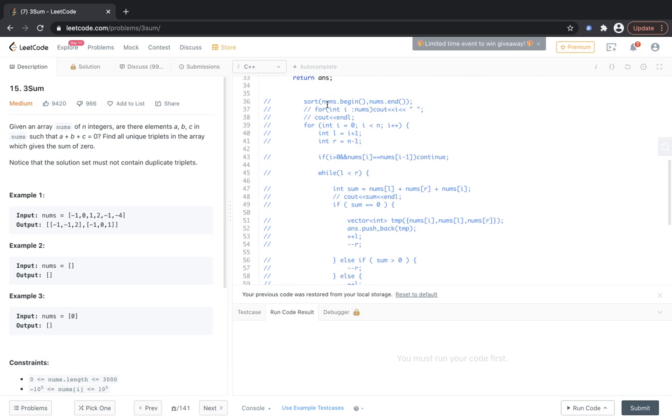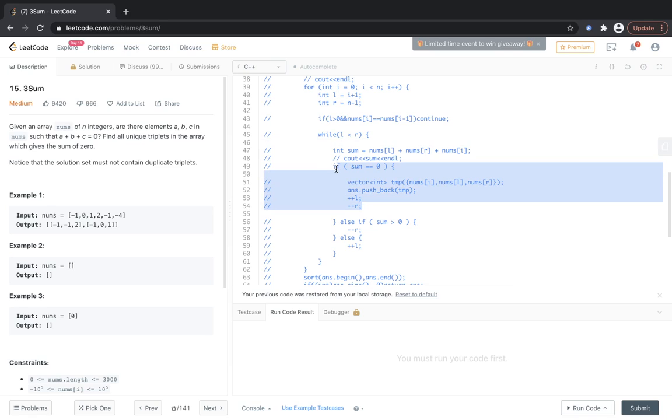But here this is much simpler because we are again sorting everything to maintain the order. So sorting is an important thing to maintain the order. So we are sorting here to maintain the order, and then we are fixing the first element, and then we are iterating over the second and third elements, and we are maintaining 2 pointers. One pointer is on the leftmost side and the other pointer is on the rightmost side. And then this is one logic that people might be confused about, but if you think about it, it's simple logic. If the sum is 0, then add it to our considered triplets, and if the sum is greater than 0, we need to decrease something from it.